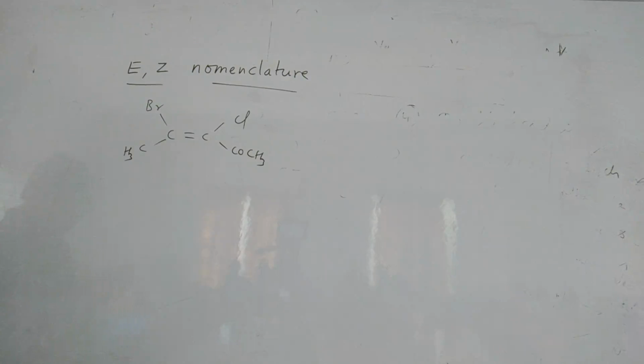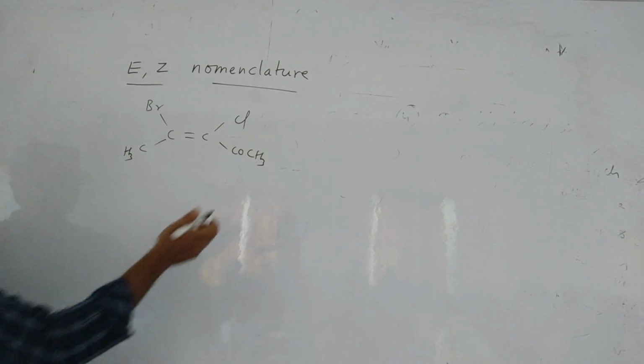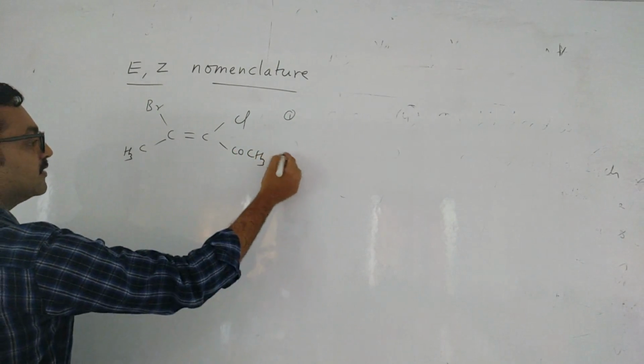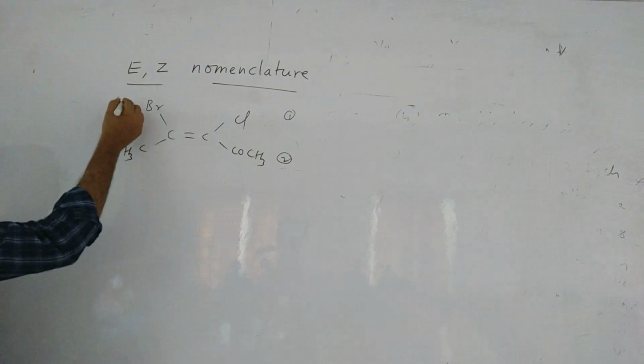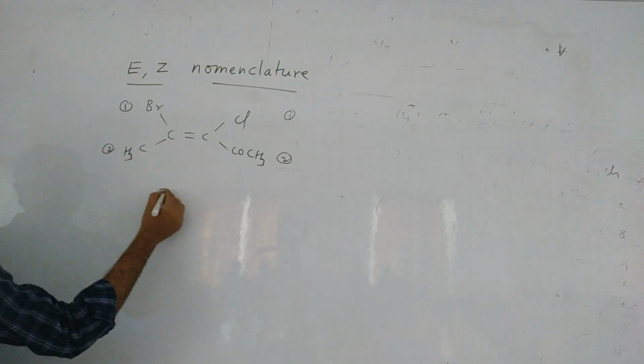Just apply the rules and see. E or Z? Z. Are you sure? So this is chlorine 1, this is 2 here, and among these two, Br is 1. So this is a Z isomer.